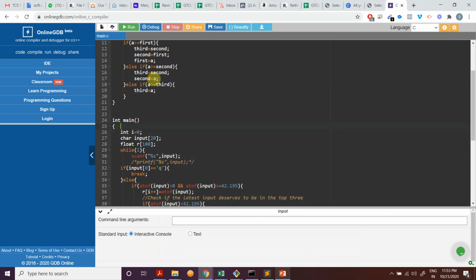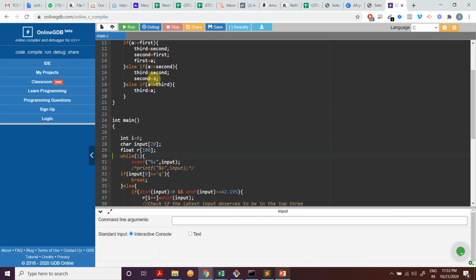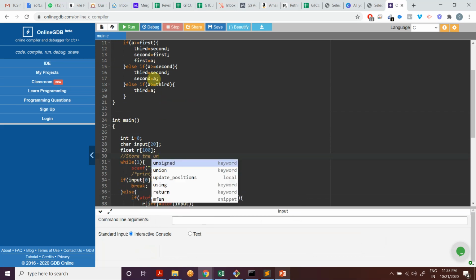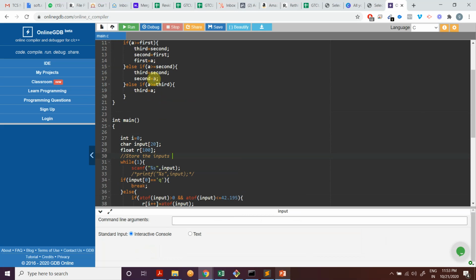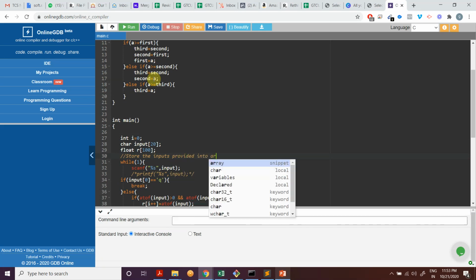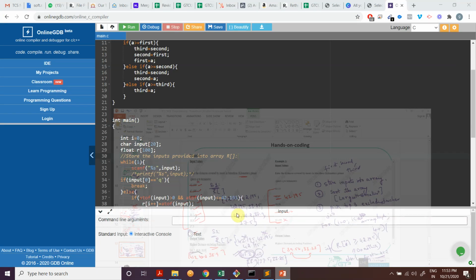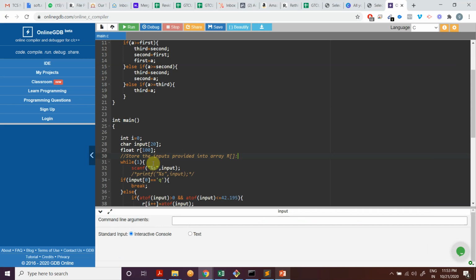So the first challenge is to store the inputs provided into array R. That's what the question says. Store the inputs into the array. So how do I do it? Because we don't know the length of the array, here we assume it to be 100. This is something I think the question should have been a little bit more clear.